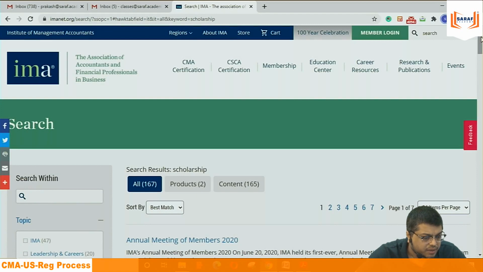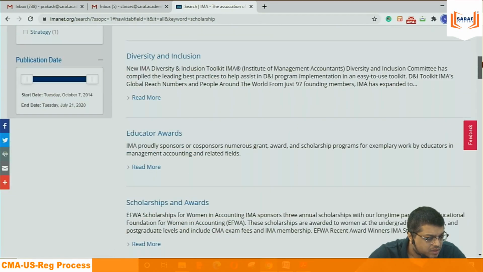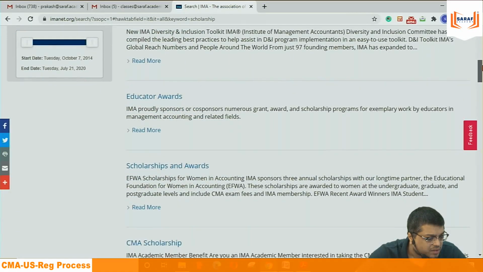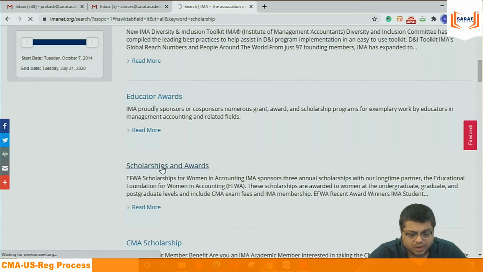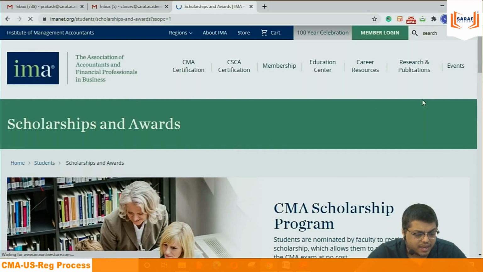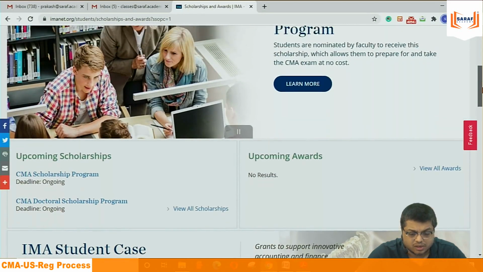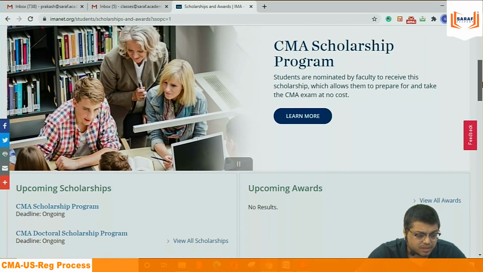Scholarship and awards. Okay. When you go here, there is a scholarship for students, not for professionals.